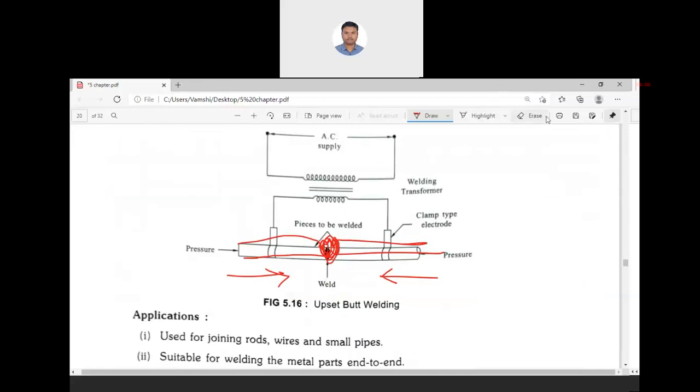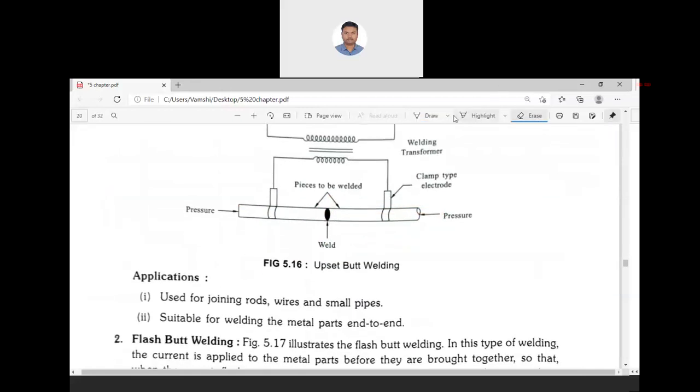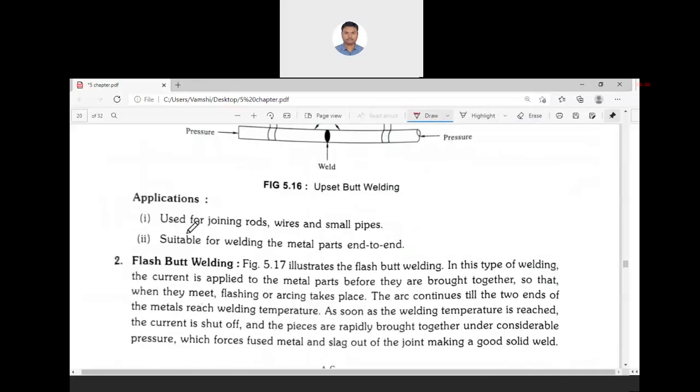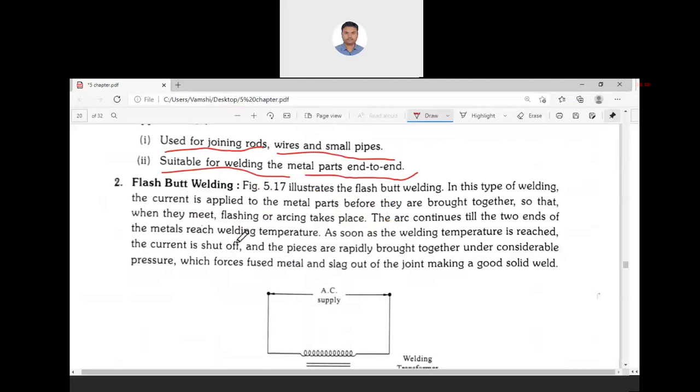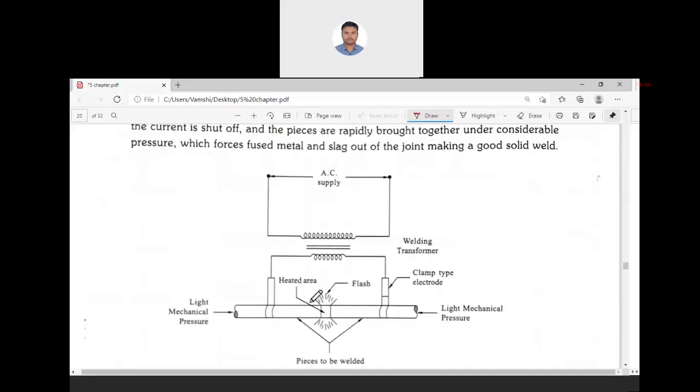So this is upset butt welding. It is used for joining rods, wires and small pieces, suitable for welding metal parts end to end. End-to-end parts can be welded with this upset butt welding. Another method is flash butt welding. In flash butt welding, there is a flash. Flash means sparks.